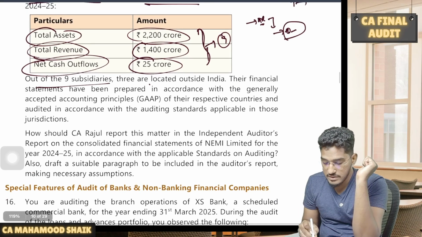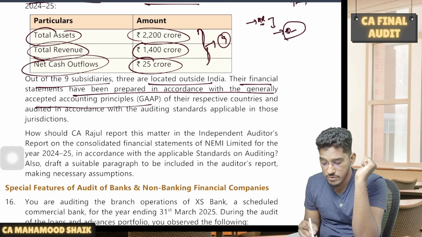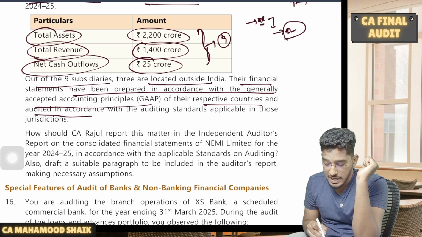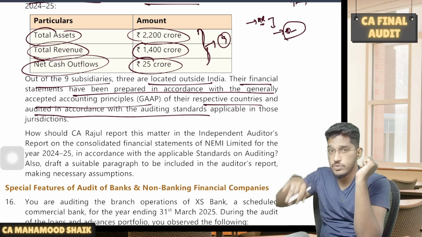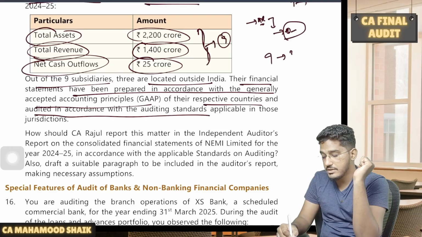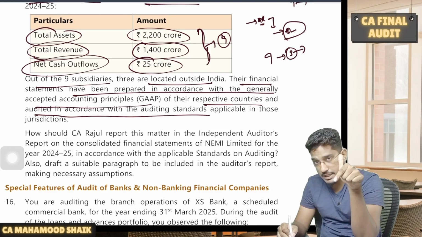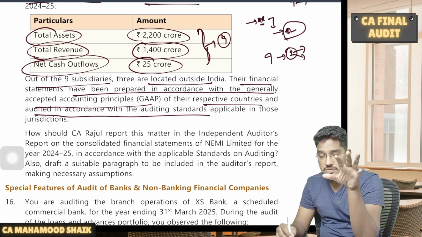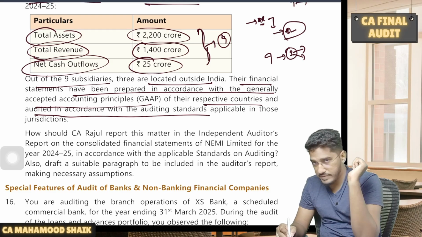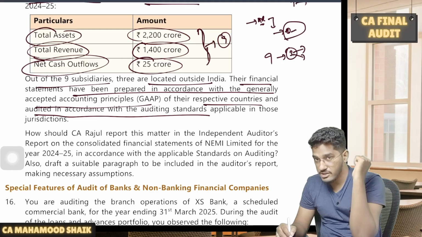Out of the 9 subsidiaries, 3 are located outside India. Their financial statements have been prepared in accordance with the generally accepted accounting principles of their respective countries and audited in accordance with the auditing standards applicable in those jurisdictions. So out of these 9 subsidiaries, 3 such subsidiaries are outside of India. And these 3 subsidiaries' financial statements are prepared as per that country's framework and audited as per that country's framework.